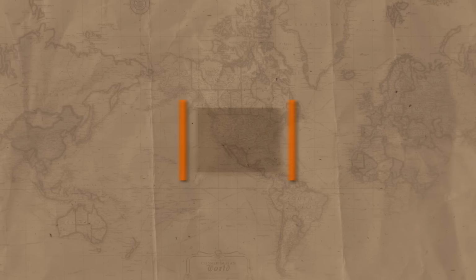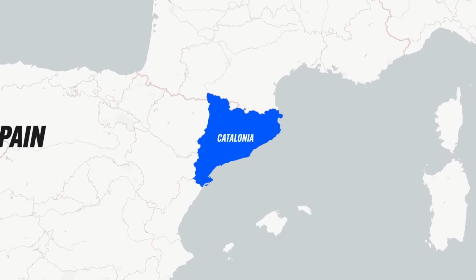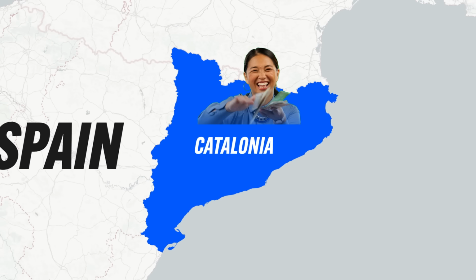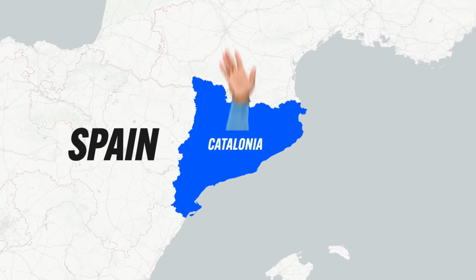And then the fifth factor that can lead to devolution includes economic problems, which are often manifested as uneven development in different regions. For example, Catalonia in Spain brings in a huge amount of money thanks to its tourism industry. And that wealth and self-sufficiency has led to calls for the region to become independent from Spain. So you got the Basques, you got the Catalonians, and Spain's got devolutionary problems, y'all. Anyway, to prevent Catalonian secession and independence, the Spanish government has transferred more power to that region.